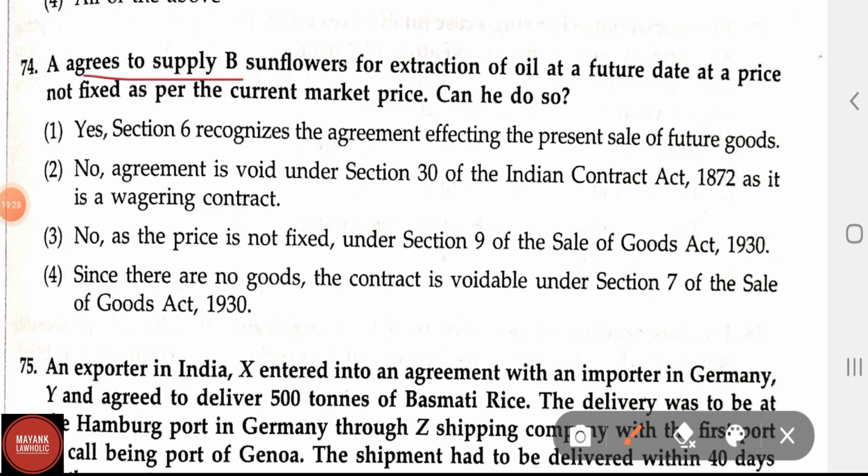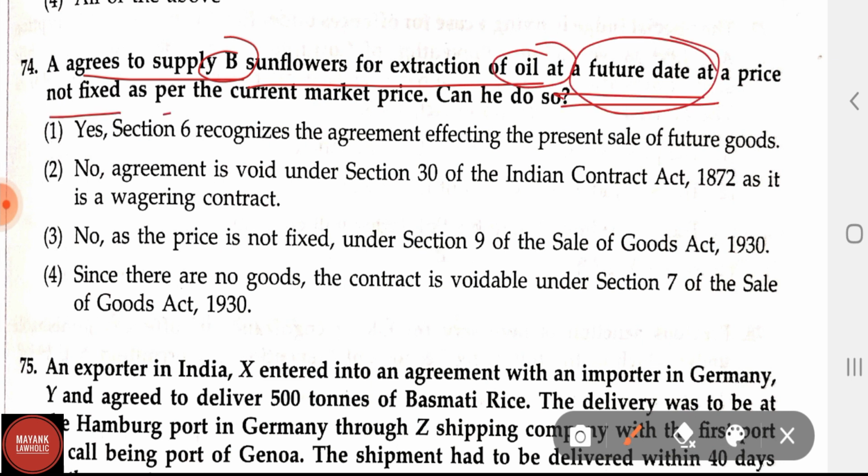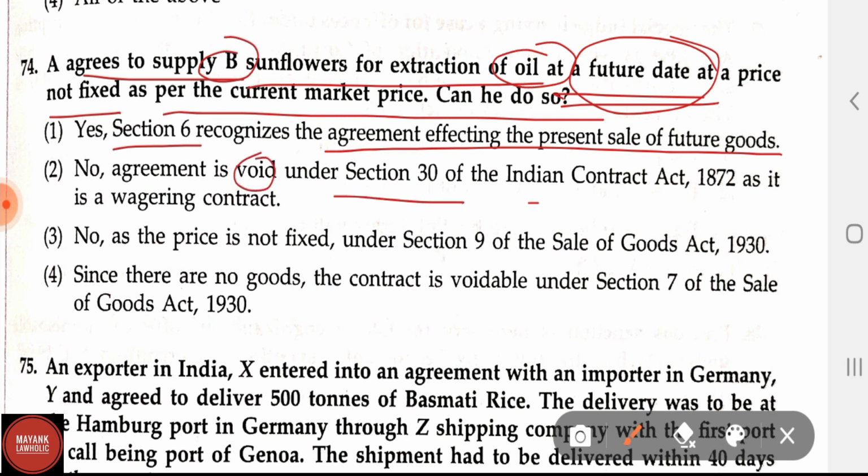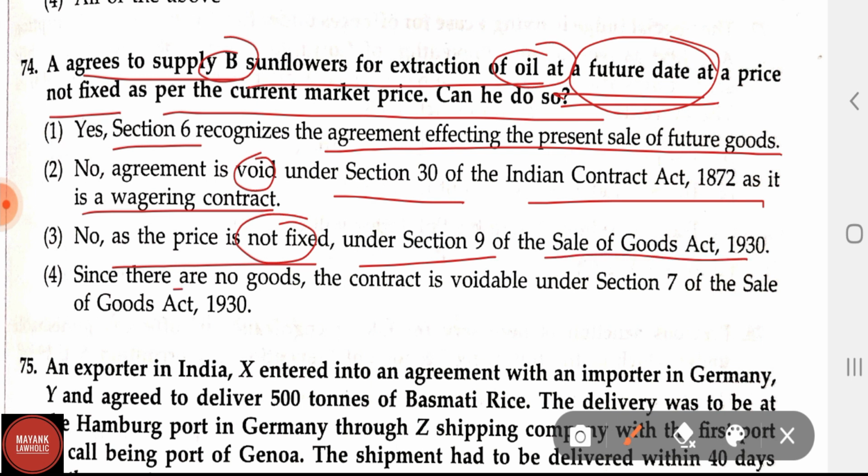A agrees to supply B sunflowers for extraction of oil at a future date at a price not fixed as per the current market. Can he do so? Options are: yes, section 6 recognizes the agreement affecting the present sale of future goods. No, agreement is void under section 30 of the Indian Contract Act 1872 as it is a wagering contract. Option 3, no, as the price is not fixed under section 9 of the Sale of Goods Act 1930. Option 4, since there are no goods, the contract is voidable under section 17 of the Sale of Goods Act 1930.